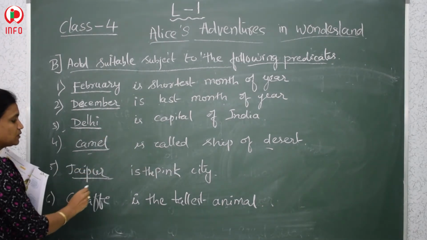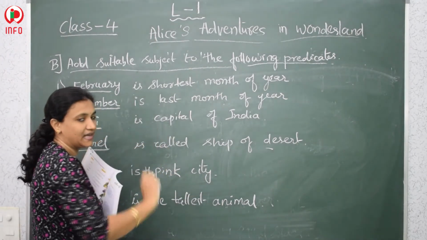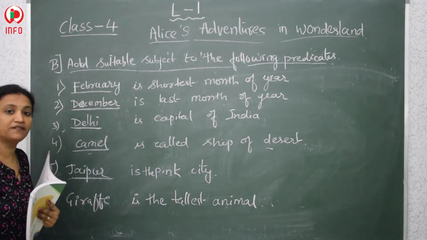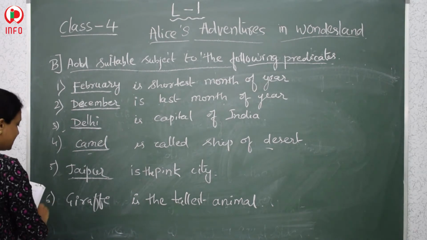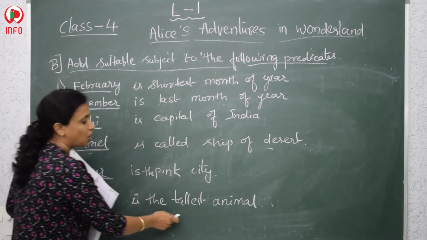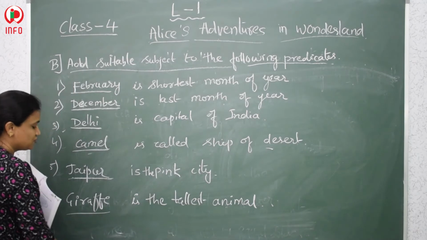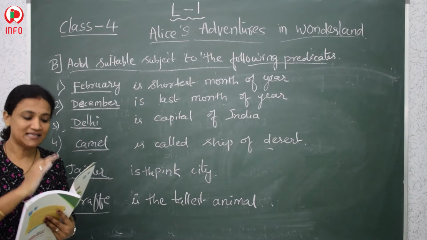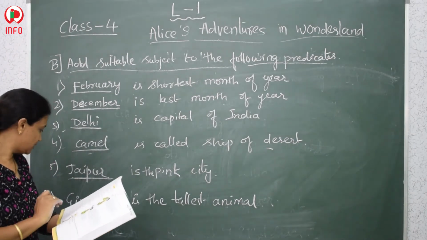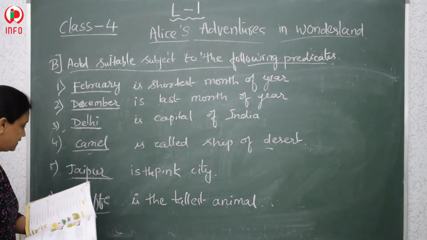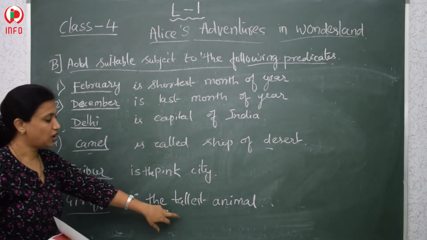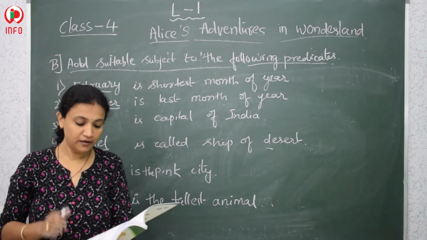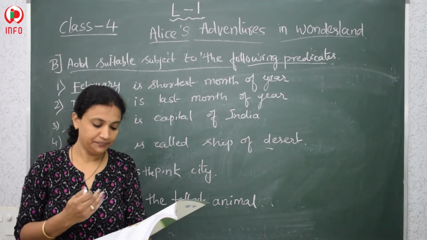So the fifth one is dash is the pink city of India. So what is the pink city? Jaipur is called the pink city of India. And the sixth one is dash is the tallest animal. Giraffe. A giraffe has a long neck and it is the tallest animal in the whole world. So we are taking giraffe as the tallest animal of the world. Okay. So we will move ahead for the next grammar.